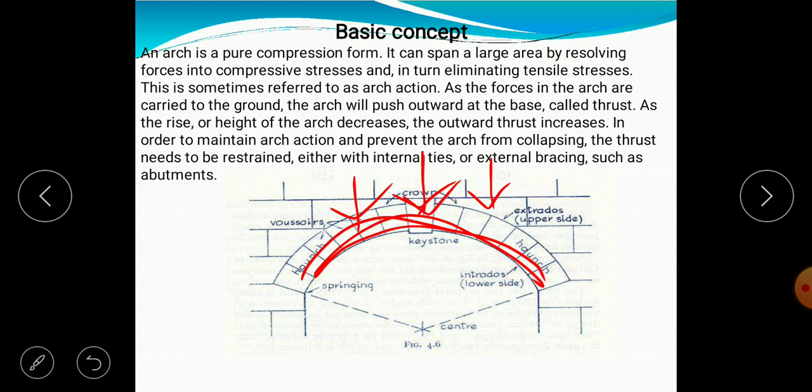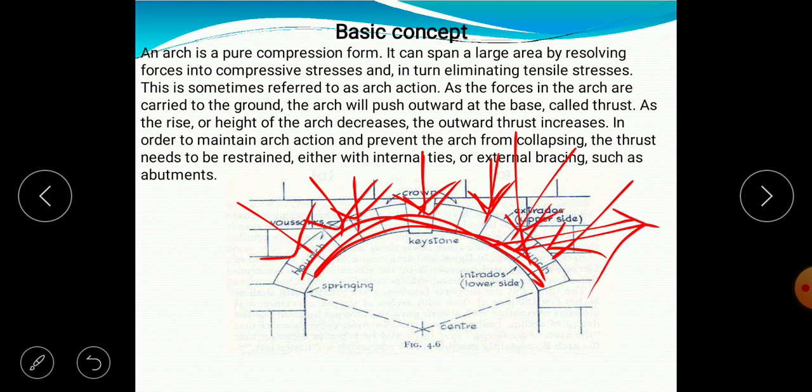These forces which are acting, let them be acting at an angle as they go downwards, will be resolved into vertical and horizontal components. These forces are of compressive nature, in turn eliminating the tensile stresses. So if these are compressing the arch in order to restrain it over this area only without any lateral movement, such that it is restraining against the tensile forces, this is sometimes referred to as arch action.